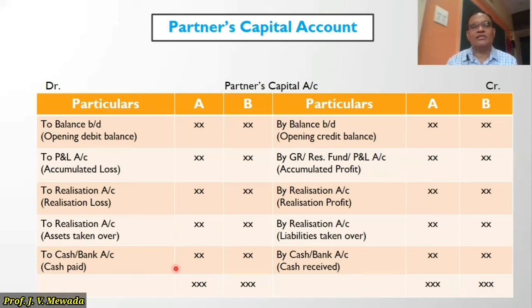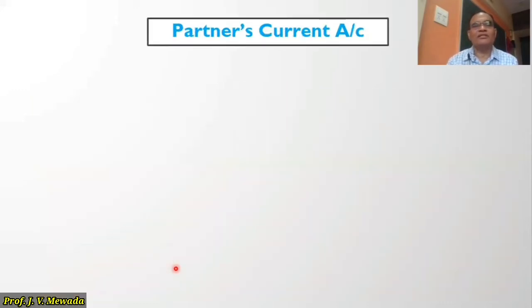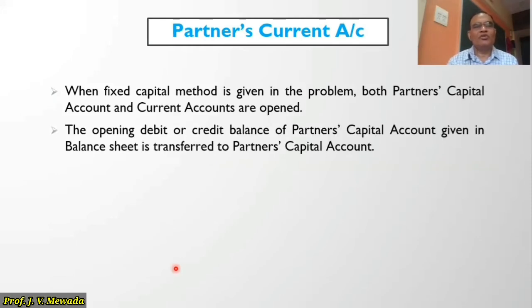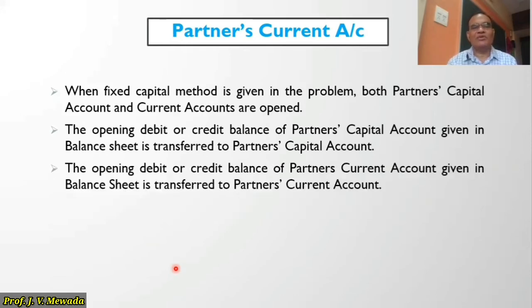Okay. So now let us see the next account, partners current account. Now, as I told you that in all the problems, you need not open current account. So here some note is given. When fixed capital method is given in the problem, both partners capital account and current account are open. The opening debit or credit balance of partners capital account given in the balance sheet is transferred to partners capital account as usual. And the opening debit or credit balance of partners current account given in the balance sheet is transferred to partners current account.